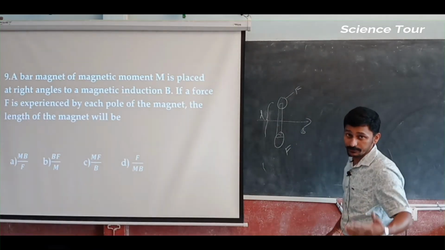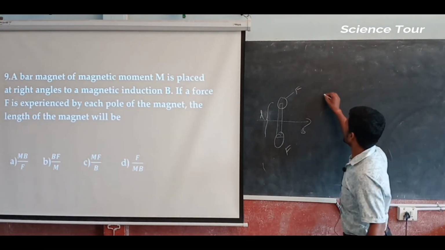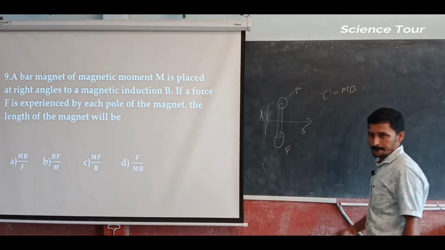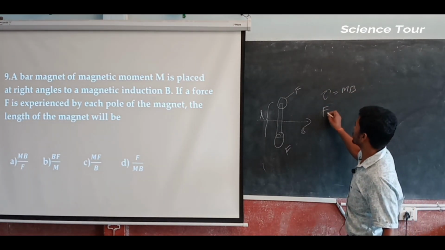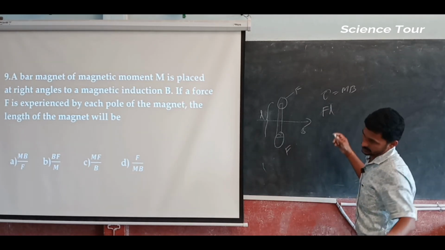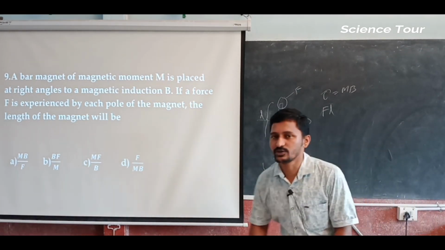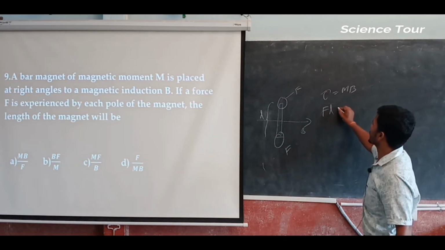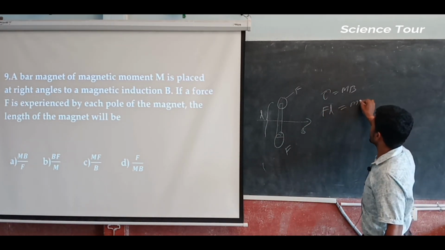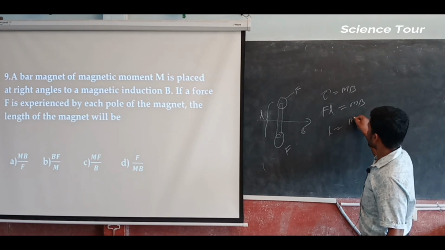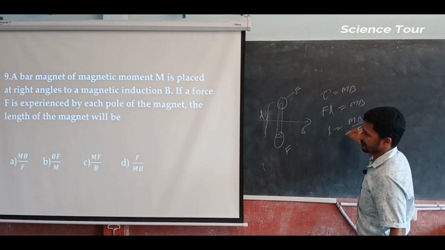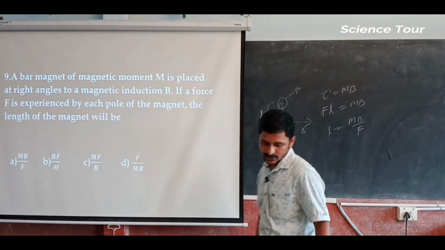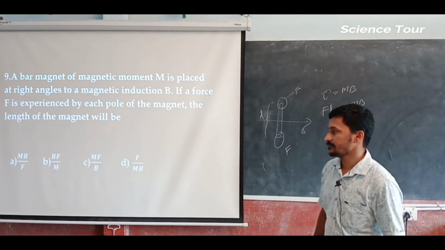So hope you were thinking. Now we know that for right angles, torque is equal to m into B, right? But torque is nothing but force into displacement. Sorry, we won't say displacement, it is position vector, that is the length L. So it is equal to mB. The length will be mB divided by F. Okay, that is the first option, right? This is the first option.